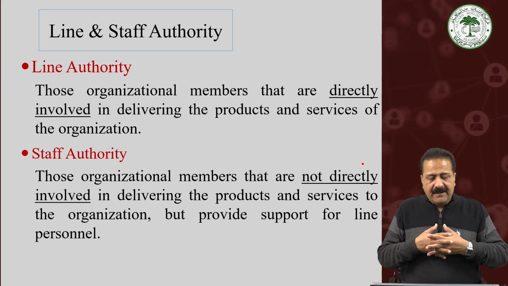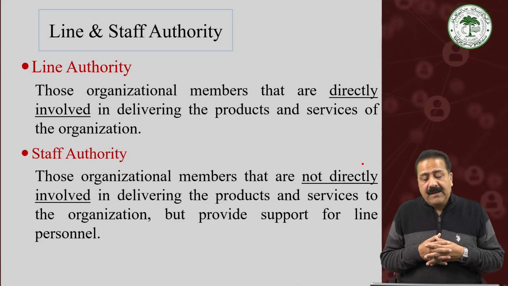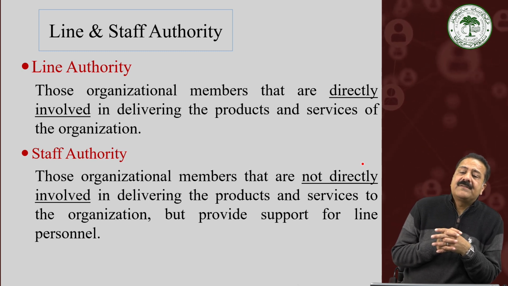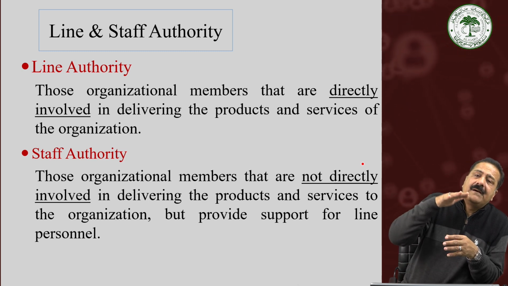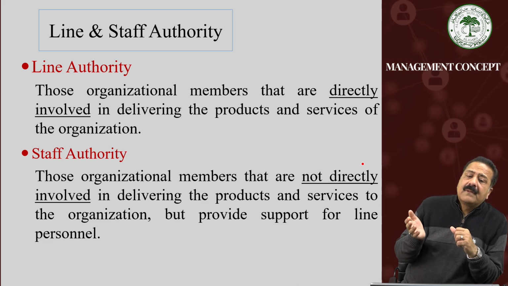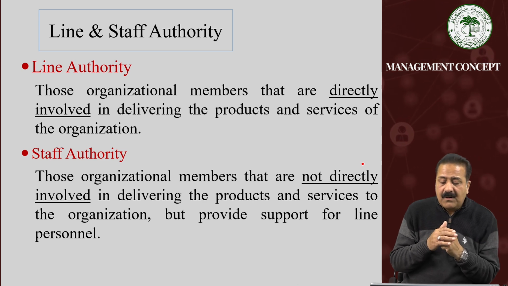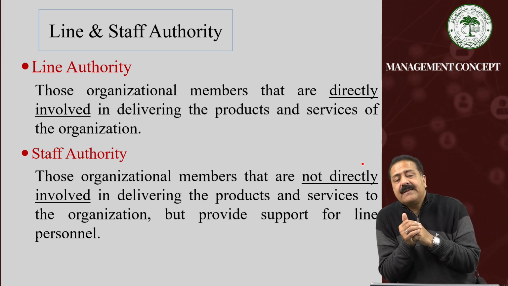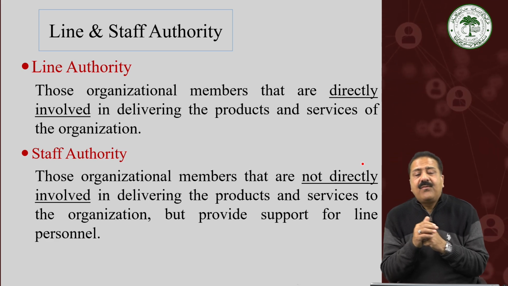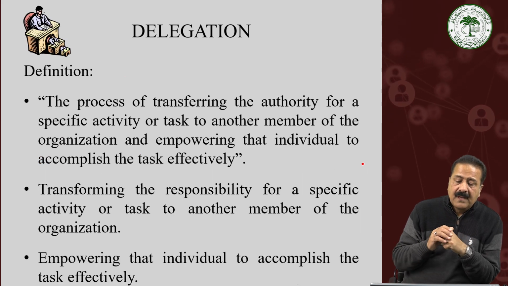The line authority means those organizational members that are directly involved in delivering the products and services of the organization. This is called line authority. Staff authority is that kind of authority where those organizational members that are not directly involved in delivering the product and services of the organization, but provide support for line personnel. This is the staff authority.